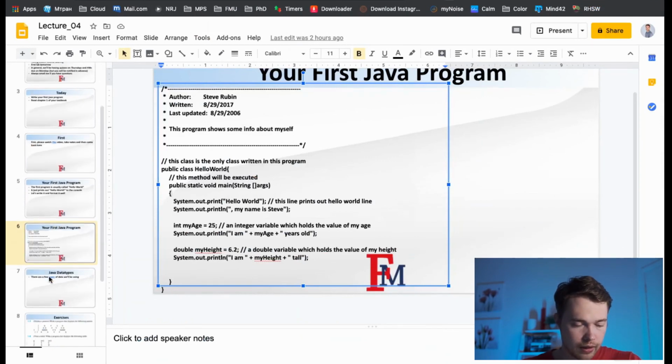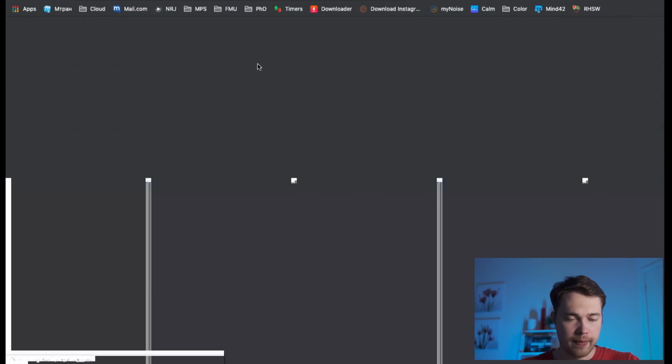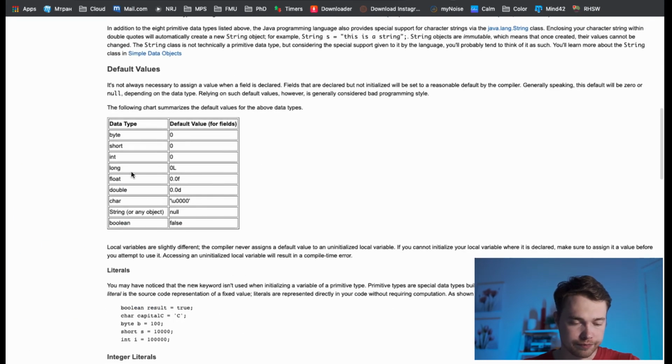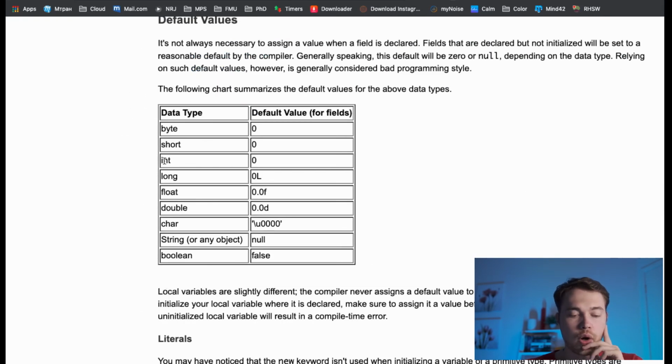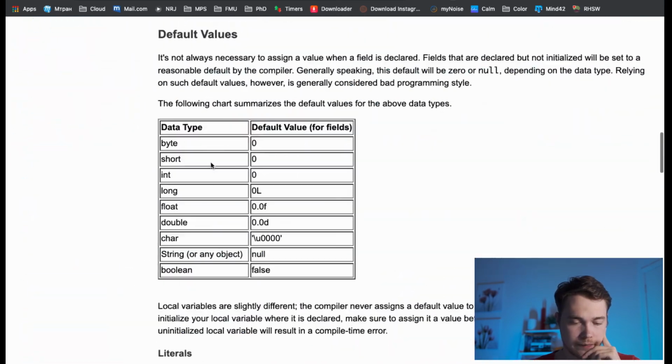Let's move on. Let's talk about this. There are a few different data types we'll be using in Java. So let's talk about them. We already know what int is, right? That's going to be an integer. Then we're going to have double, again with a decimal point.